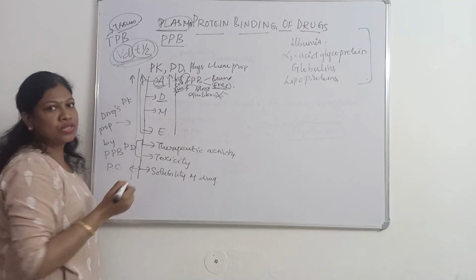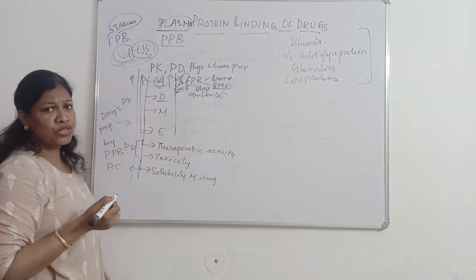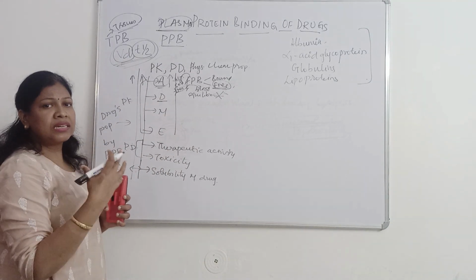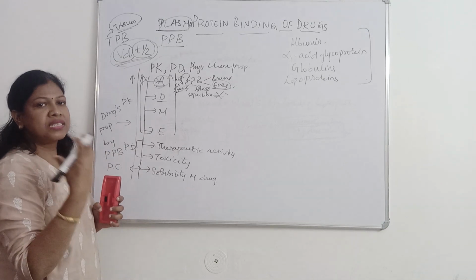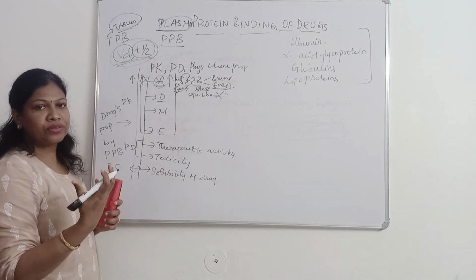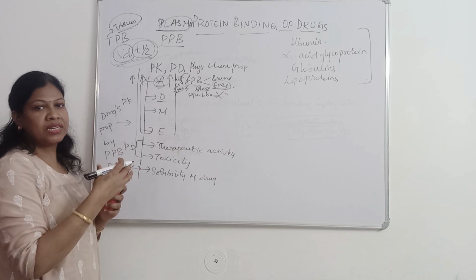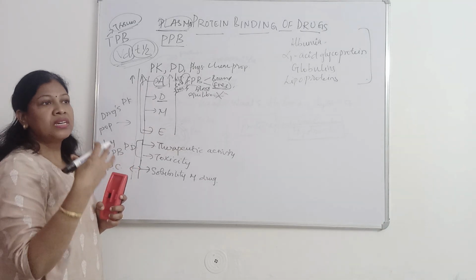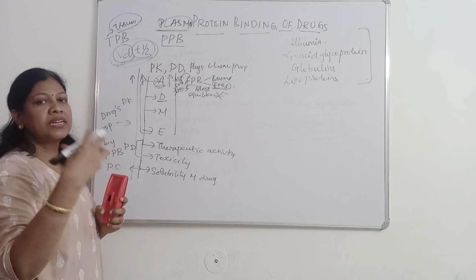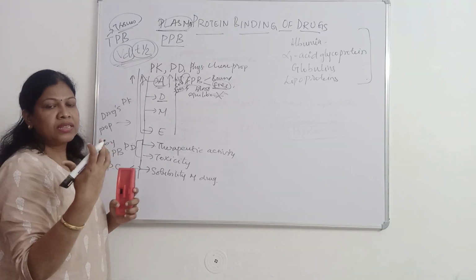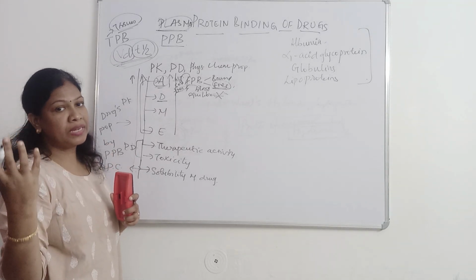Now what happens to distribution? Distribution means the drug has to enter into various cells, so it has to permeate through the cells. The bound fraction cannot permeate through the cells. Once a drug permeates, it enters the various tissues, and its volume of distribution will be large.